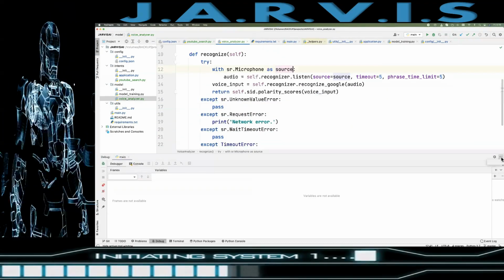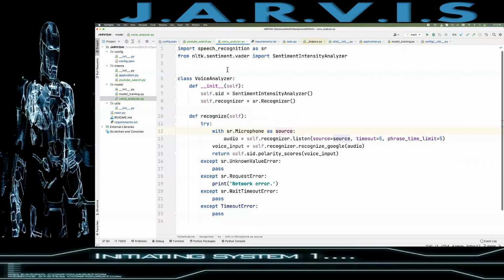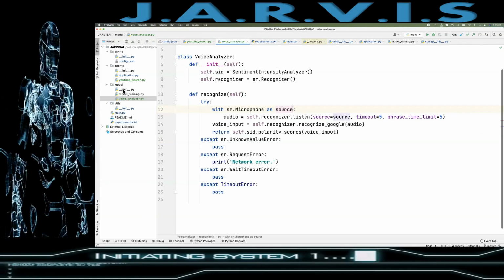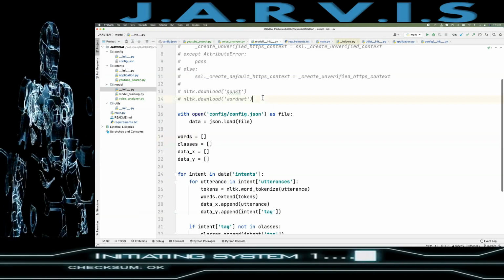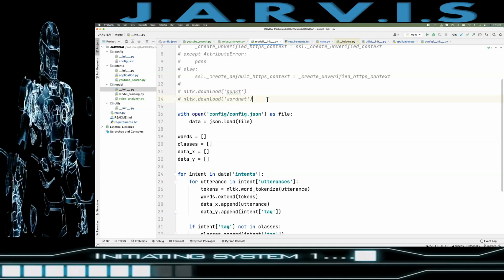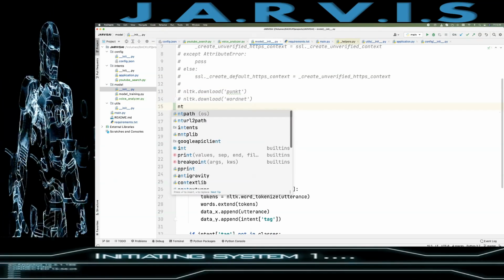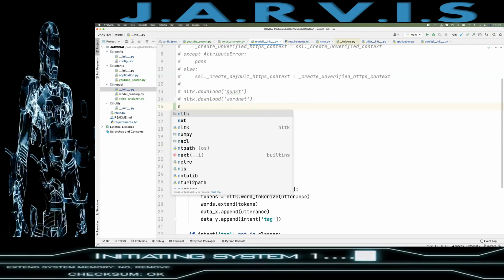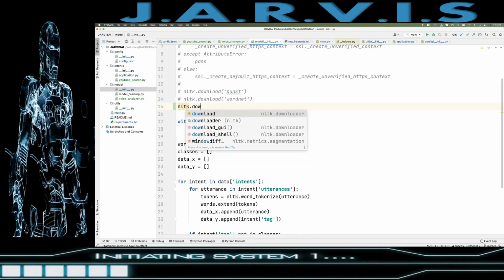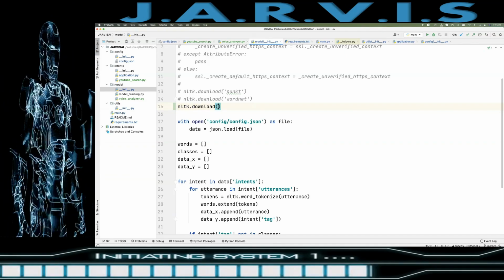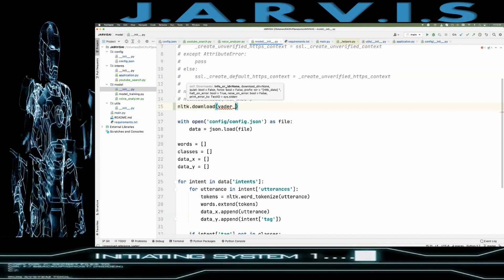Now what we need to do, in the init, where we are downloading these things, one more data file needs to be downloaded: nltk.download('vader_lexicon').